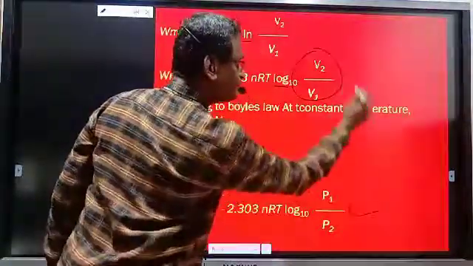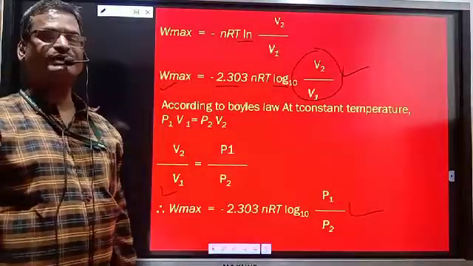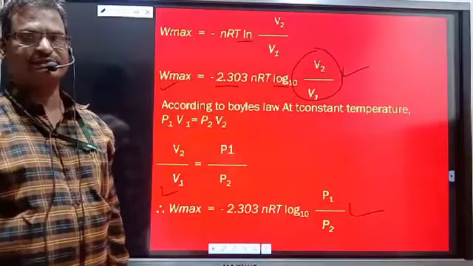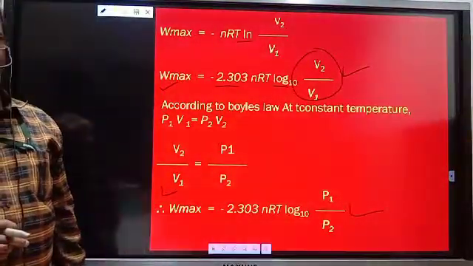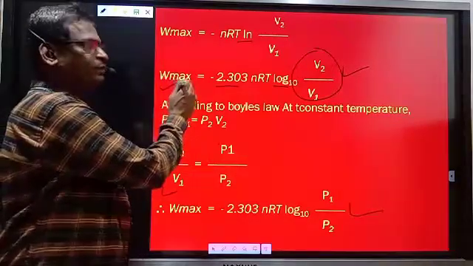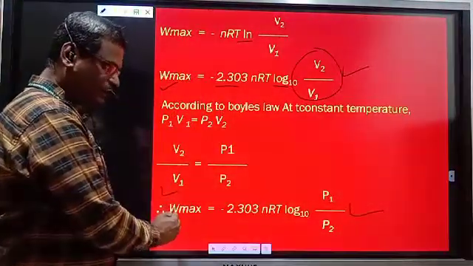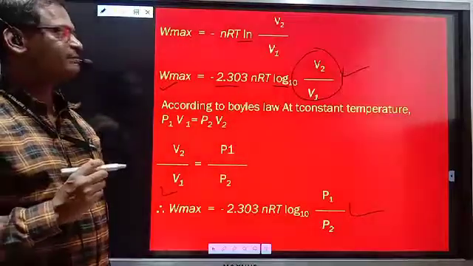This equation and this equation are known as expressions for maximum work done during reversible isothermal process. Whenever a change in volume is given, we have to use this equation. And if the change in pressure is given, we have to use this equation in order to calculate the maximum work done.